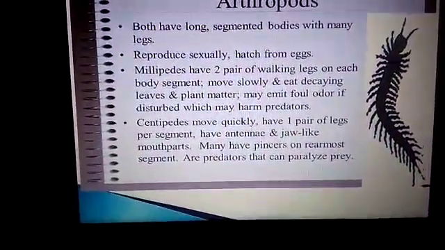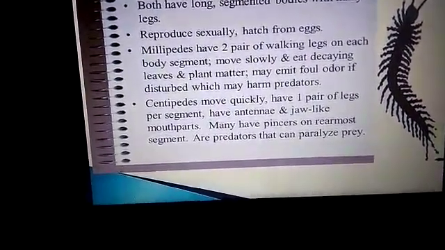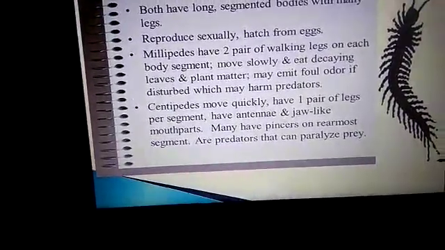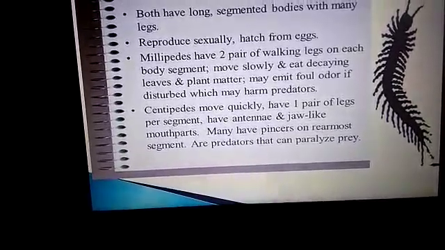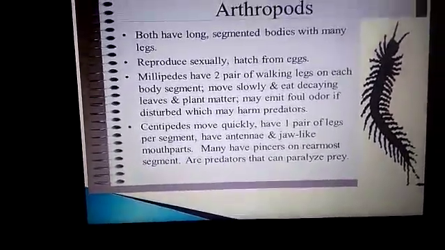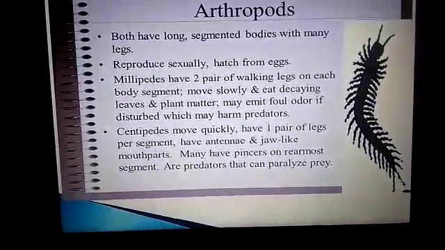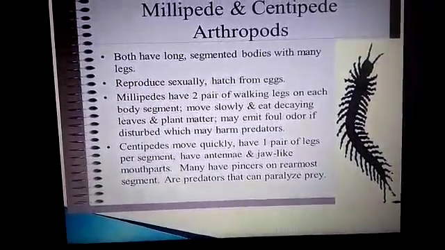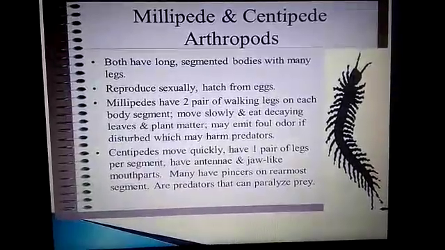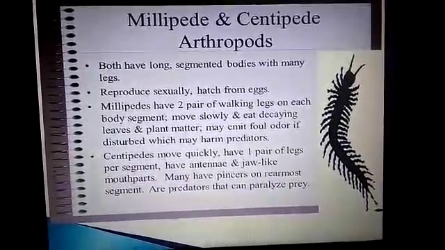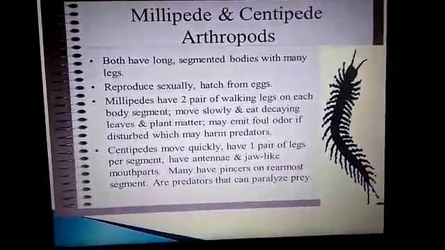Centipedes and millipedes are air-breathing arthropods with a distinct head followed by several similar segments. The head bears a pair of antennae, a pair of eyes and jaws. What are the characteristics? They reproduce sexually and hatch eggs. Both millipede and centipede have a long segmented body with many legs. Pede means limbs, that is legs. Centi means 100, and milli means many.